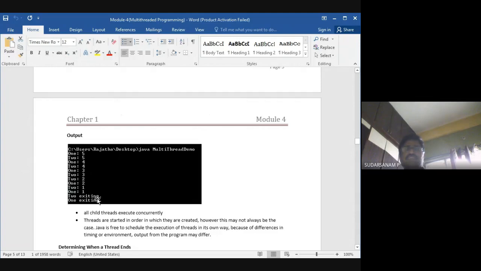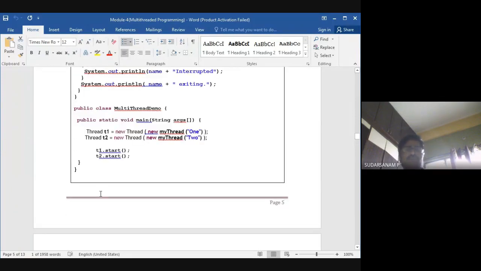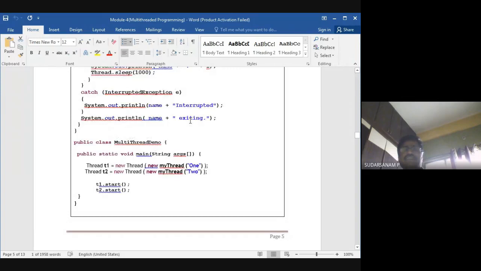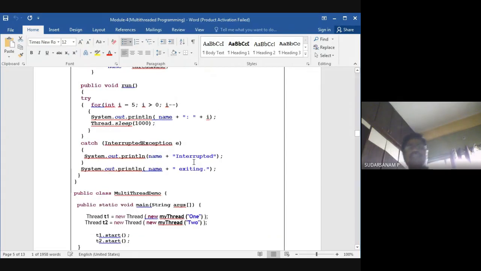Next is exiting, and another one is called the first one, we will be coming out of the program. So that is what the name and exit here is. Which one will be exiting? So this is the way of writing the program. t1.start(), t2.start(), because you have given the sleep statement here. So that is the reason.